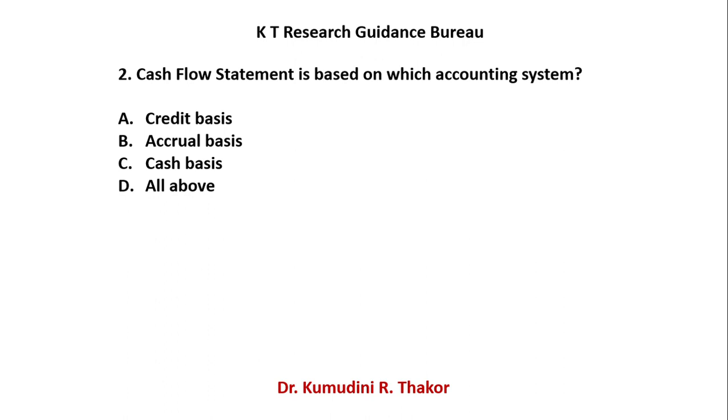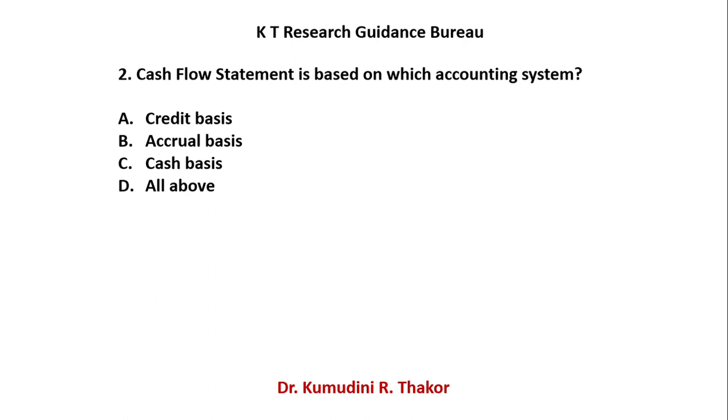You know, we have various types of accounting systems, and in the options there are A, B, C, D. A is credit basis. In a credit based accounting system, you emphasize on credit. B is accrual basis, meaning when you actually get the amount or pay the amount, at that time you make the journal entry, that is accrual basis.